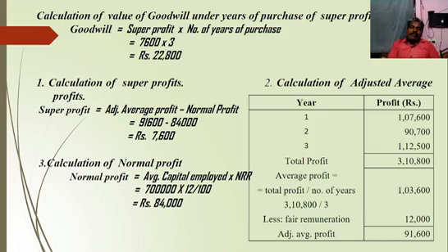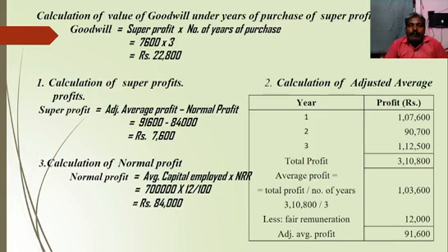Then the next stage is calculation of normal profit. In that problem, they have given average capital employed as well as the normal rate of return. With the help of these two pieces of information, we calculate normal profit. So 7 lakh into 12 by 100, we get rupees 84,000. With the help of the adjusted average profit and normal profit, we calculate super profit. Adjusted average profit 91,600, normal profit 84,000. The difference, rupees 7,600, is taken as super profit.